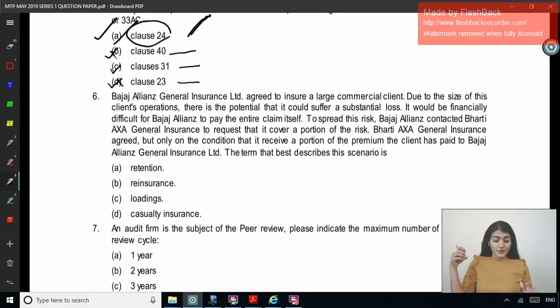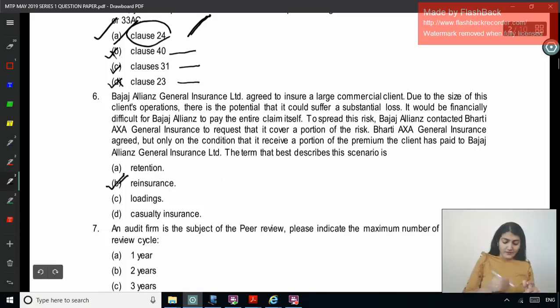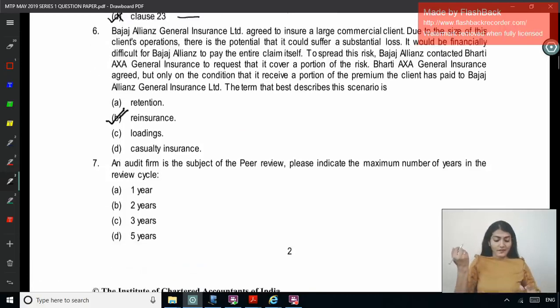Bharti AXA General Insurance agreed, but only on the condition that it receive a portion of the premium the client has paid to Bajaj Allianz General Insurance Limited. The term that best describes this scenario is retention, reinsurance, loading, or casualty insurance, right? So this is reinsurance, right? So that is option B.